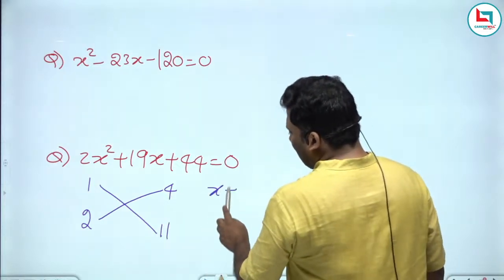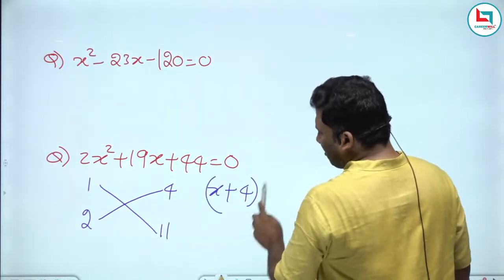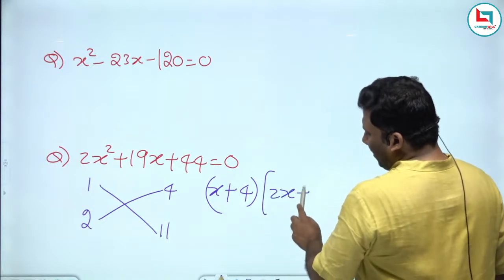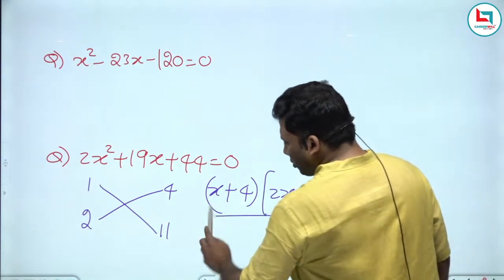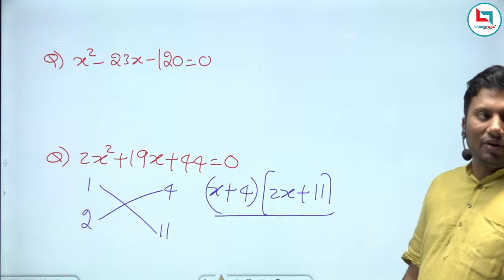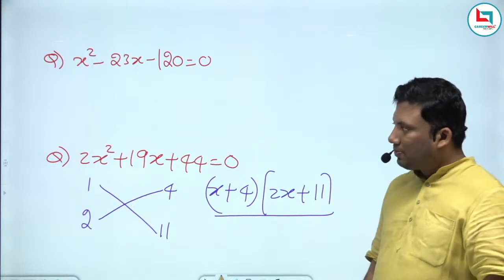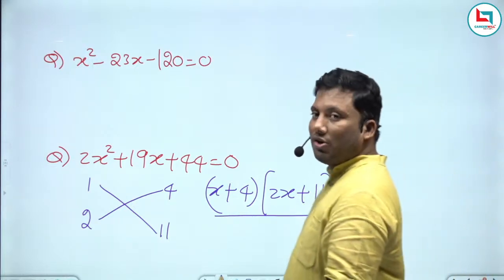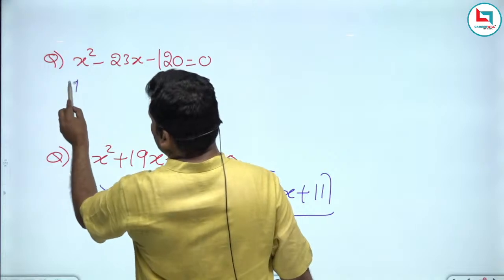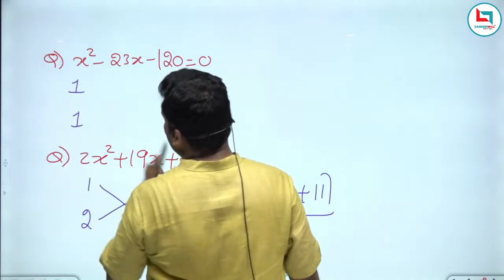So the answer is x plus 4 into 2x plus 11. Idea is clear, right? Coefficient of x square, it is 1. 1 ones are 1.